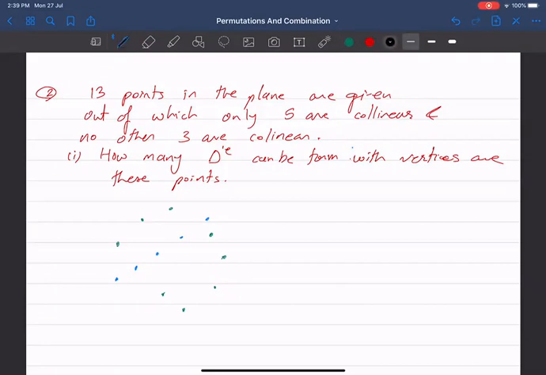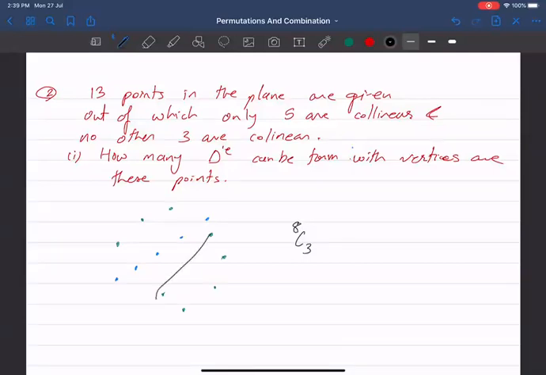There are 2 ways to approach this. First of all, these are how many? Yes, 13 points, correct. If I select all 3 vertices from the outside ones, that is these green vertices, then I will always get a triangle. So my vertices are, if I select any 3 points out of these 8, I should be able to get a triangle.